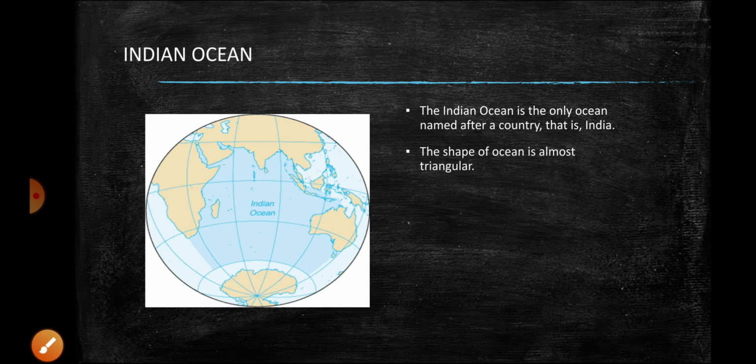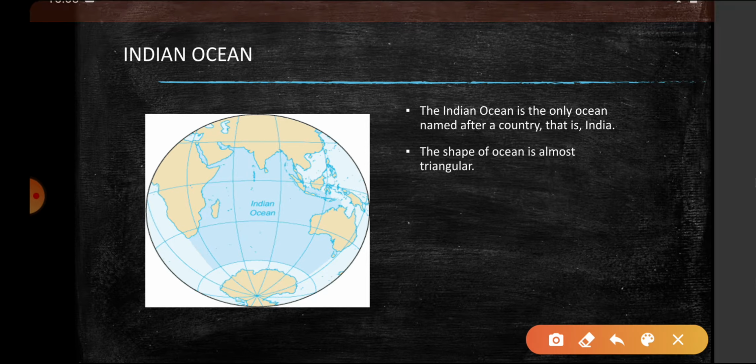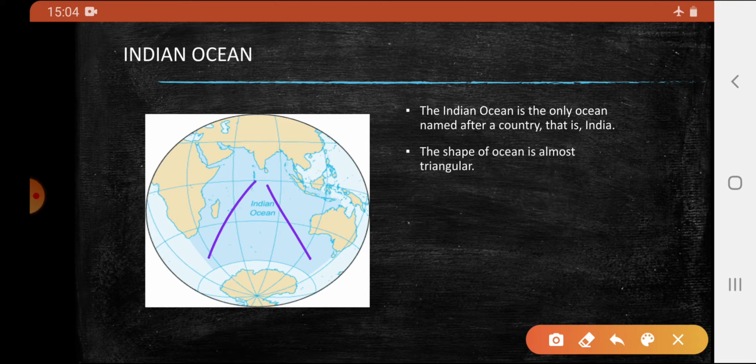Indian Ocean. It is the only ocean named after a country. The shape of the ocean is almost triangular.